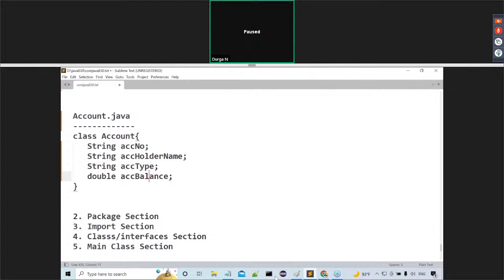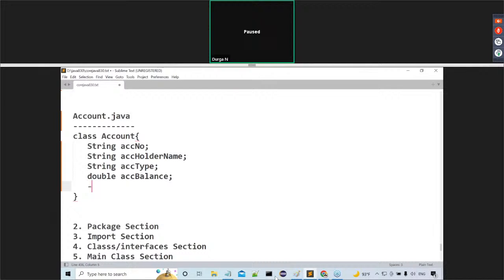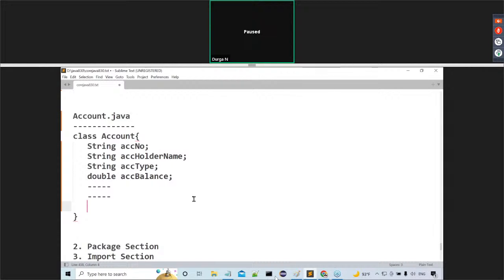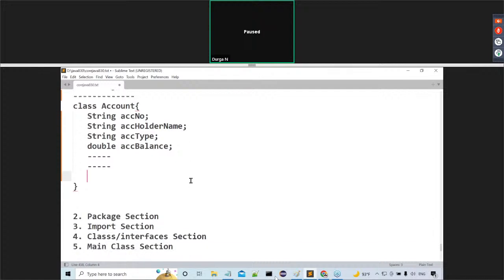After completion of a few more variables, we are going to have some methods. We need to create an account or not? Then how are we able to create an account? For that purpose I will go for a void createAccount method. Observe carefully.